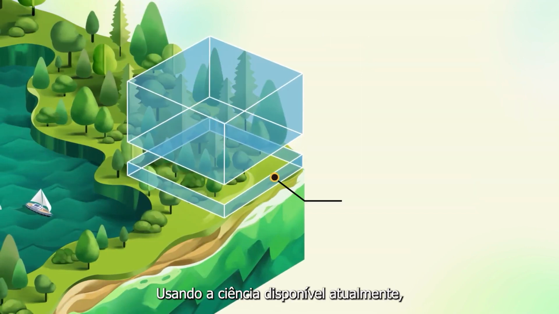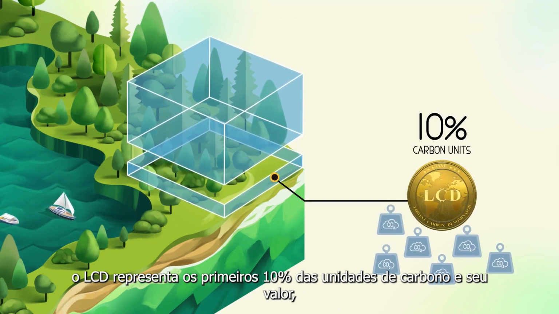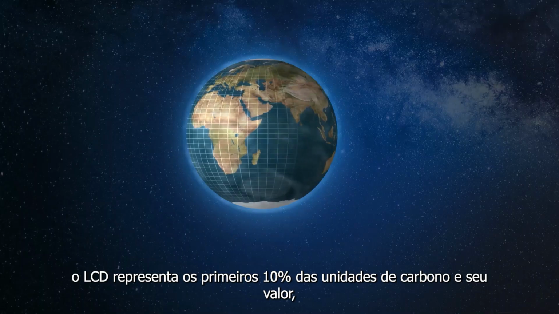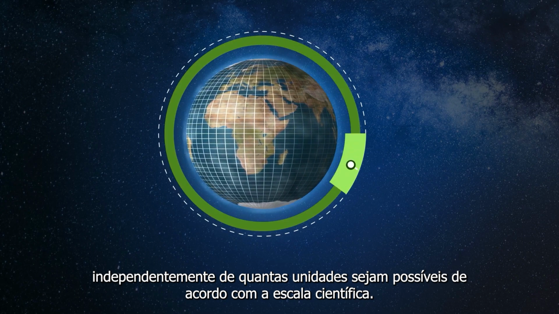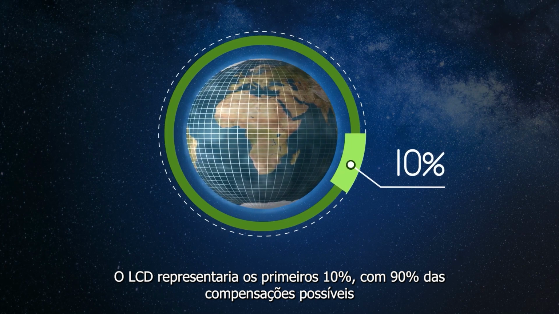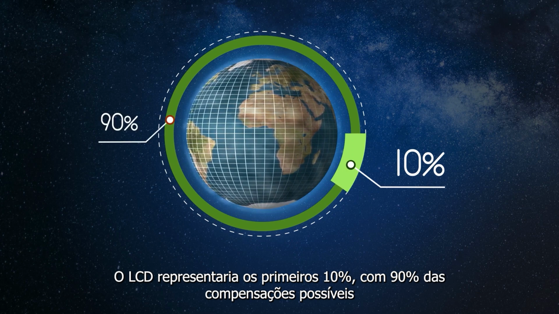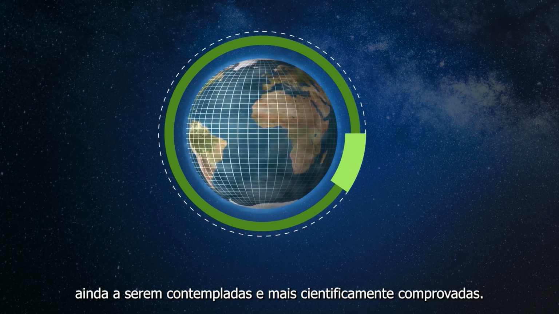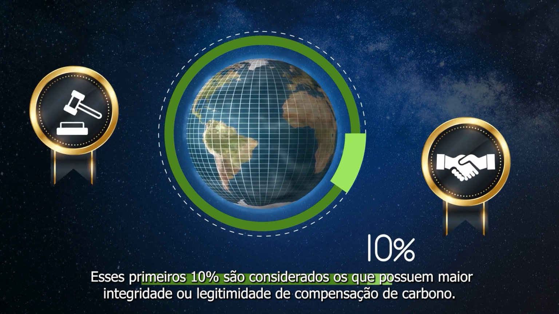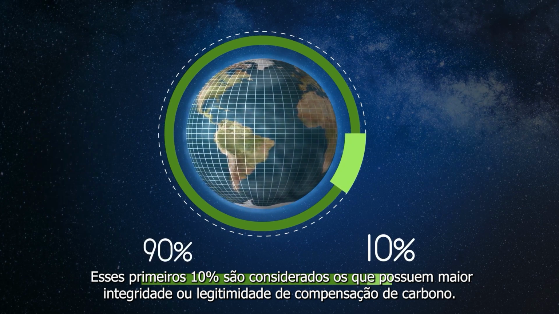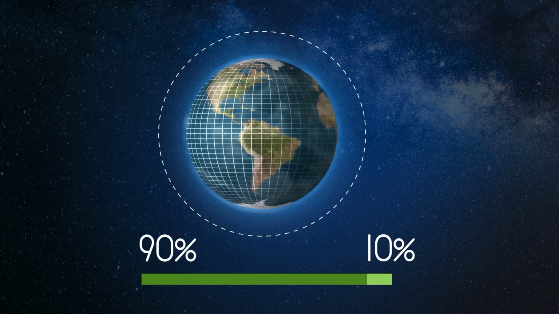Using the available science today, the LCD represents the first 10% of carbon units and their value, no matter how many units are possible, according to the scientific scale. The LCD would represent the first 10%, with 90% of possible offsets still to be contemplated and more scientifically underwritten. This first 10% is determined to hold the most integrity or carbon offset legitimacy. The remaining 90% is variable.